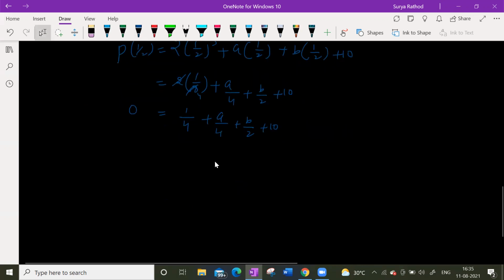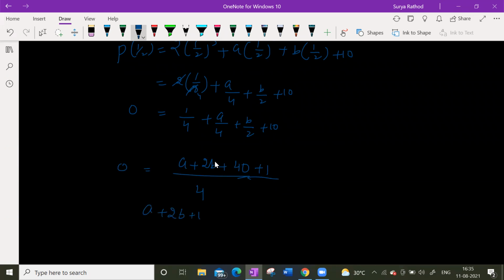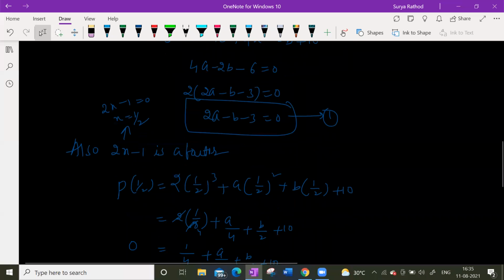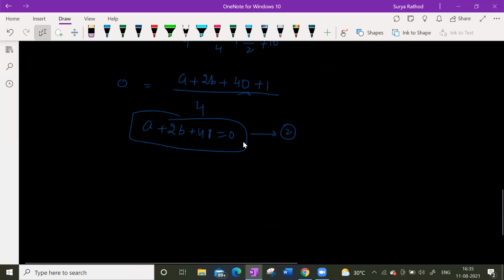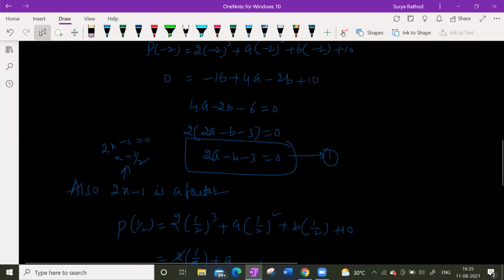So LCM is what here? 4 is LCM. So a plus 2b plus 40 plus 1, isn't it? Yes, sir. So a plus 2b plus 41 is equal to 0, equation number 2. Now if I solve the first and second equation, solving first and second equation.